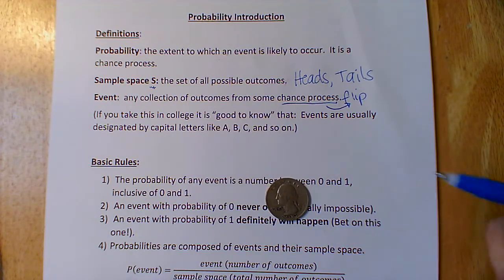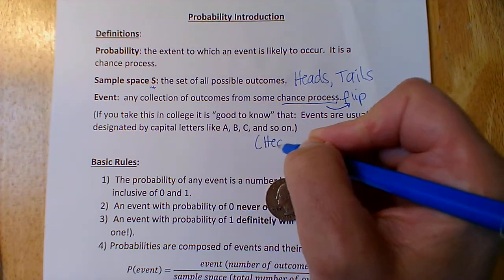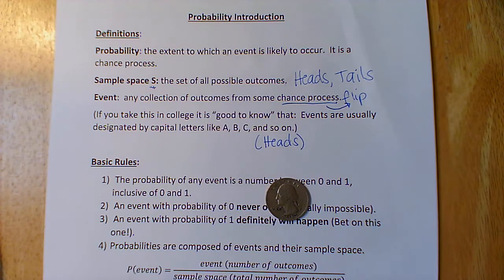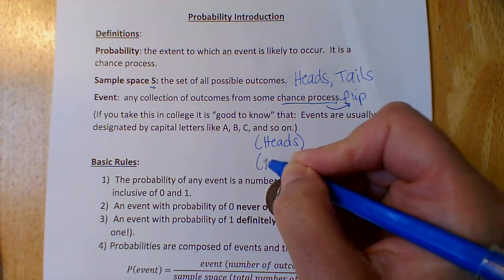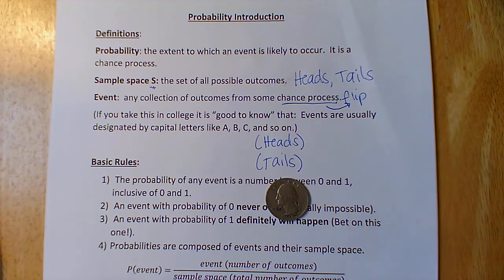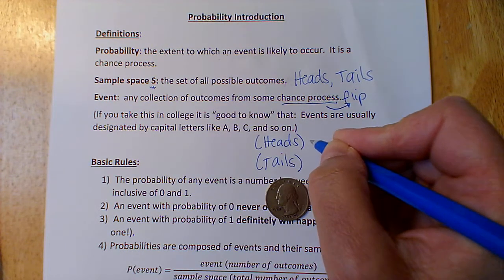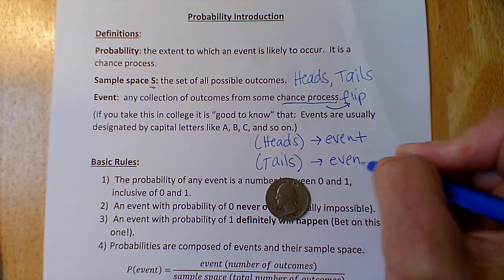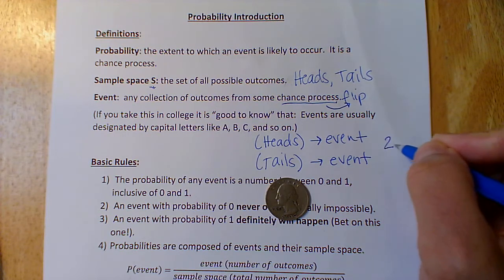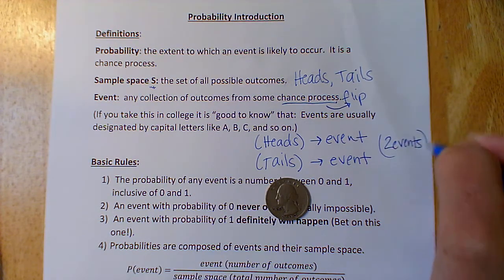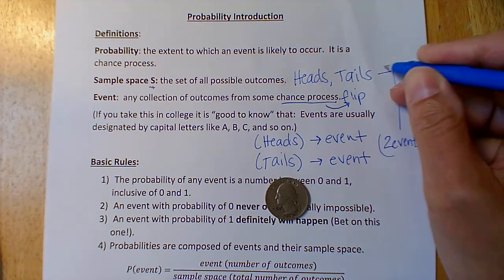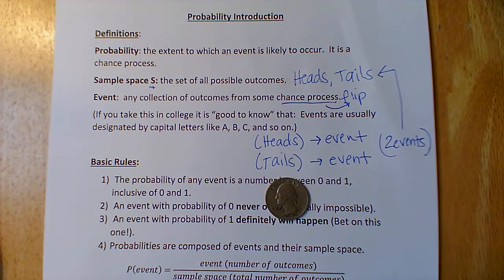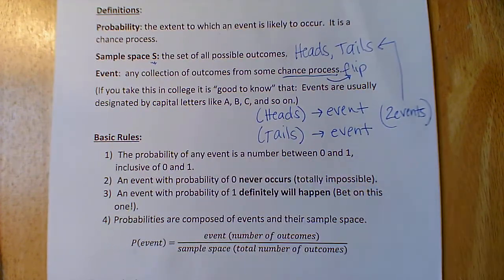So when we flip this coin, what event can happen? Well, I can have the event that I flip a heads. That's one type of event. I can have another event where I flip a tails. That's a second type. So this is an event, and this is an event. So here we see we have 2 events in total. And 2 events are going to bring us right back up here. Those are our sample space, which are our 2 events. So let's go and play some coin.